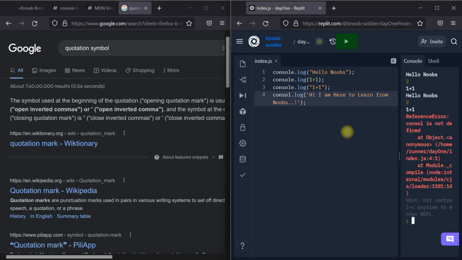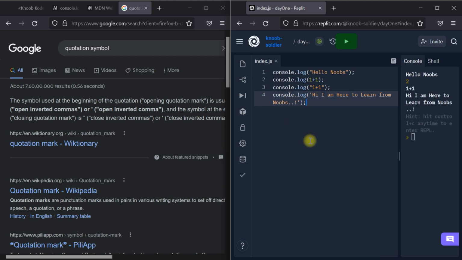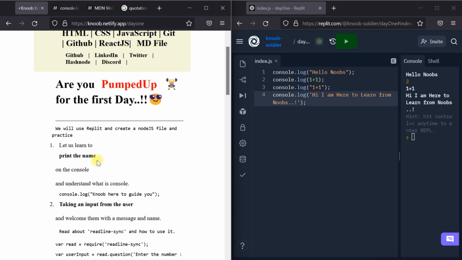I control it. What mistake did I make now? Reference error console. Yes, see, I missed the spelling here and the error came out. Okay, hi, I'm here to learn from you. So it works the same. This code and this code work the same. And this number is a string, these are also strings. So we have most probably finished the number 1 example. Let us learn to print the name on the console, and this part is done.